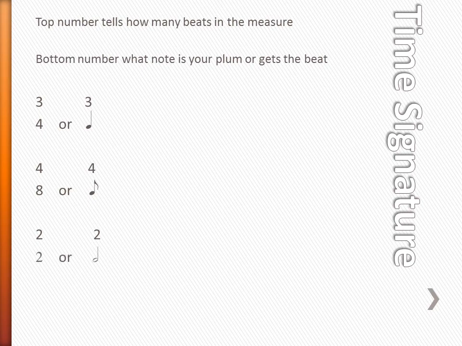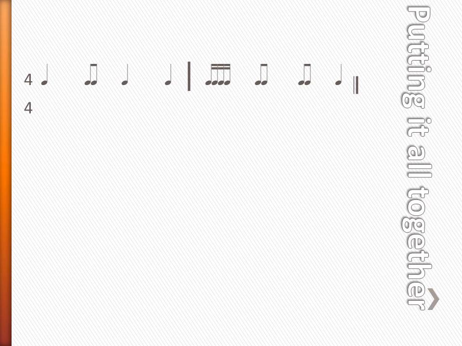So in our first example, we have 4 beats in each measure, and the bottom 4 tells us the quarter note gets 1 beat.